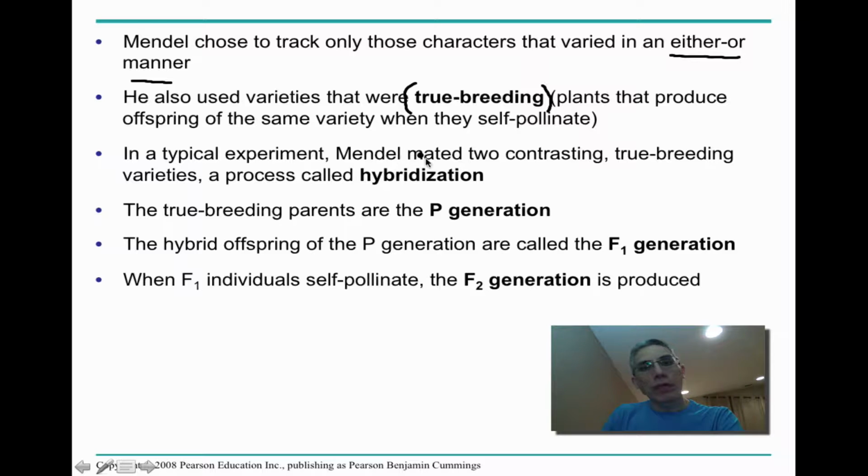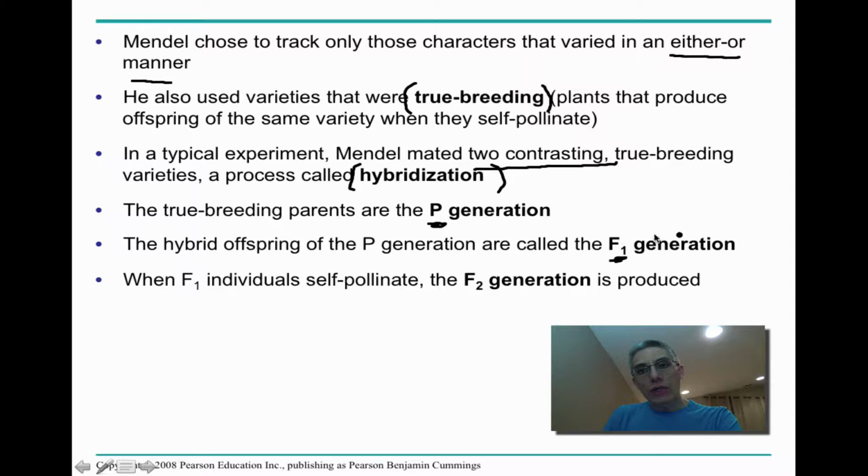In a typical experiment, Mendel would take two contrasting, true breeding varieties. And he used the word hybridization when he mated these two contrasting varieties. A hybrid basically implies that you're taking the characteristics of one and the characteristics of a second one and putting them together, and sometimes you would come up with a new characteristic. The true breeding parents were identified as the P generation, the parental generation, and that's where you get the P in this particular statement. The hybrid offspring of the P generation are called the F1, or first filial generation.